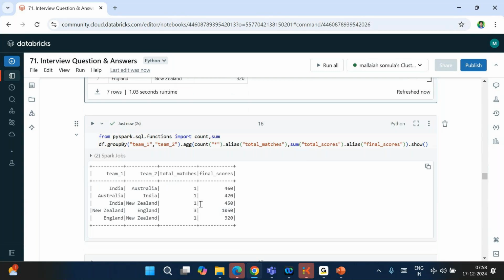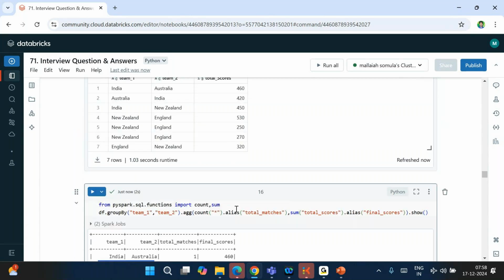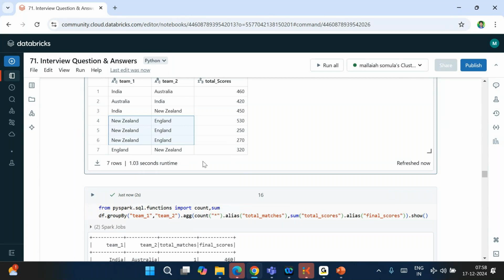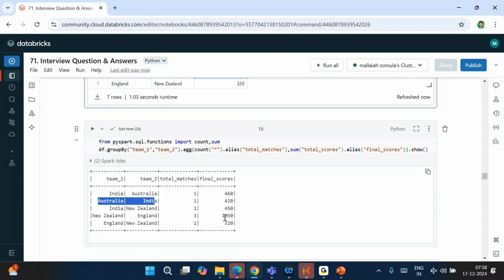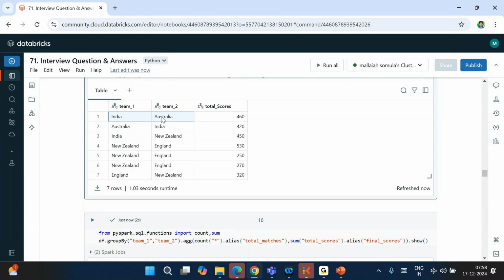No. See, India, Australia, it is treating differently. Australia, India, it is treating differently. It is not summing, but here there are some records: New Zealand, England, New Zealand, England. Same data, that's why it just summed these records, and it is saying 1050. But we know that even though the teams are just swapped, these two records are the same. These two records are the same. So that's why I want to combine these two records. How to achieve that?